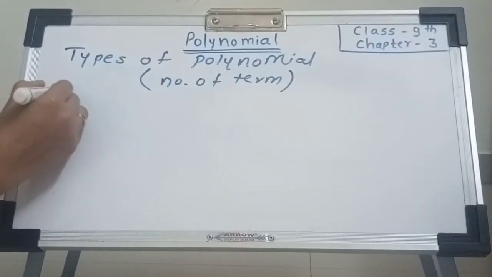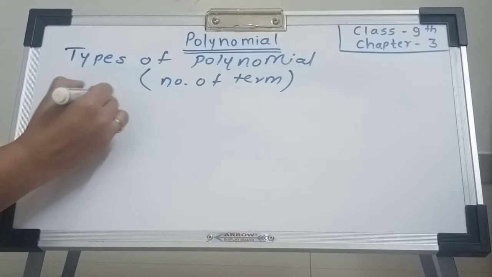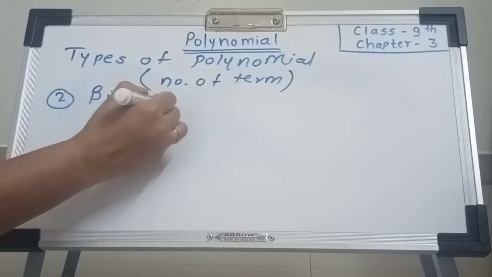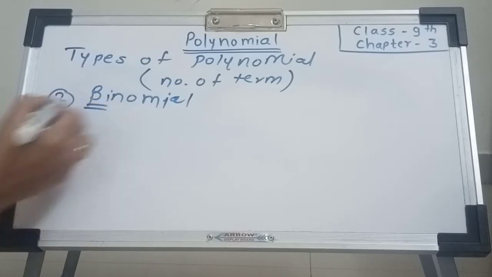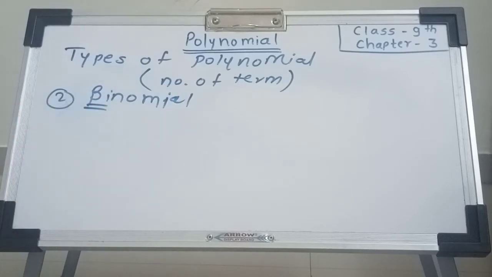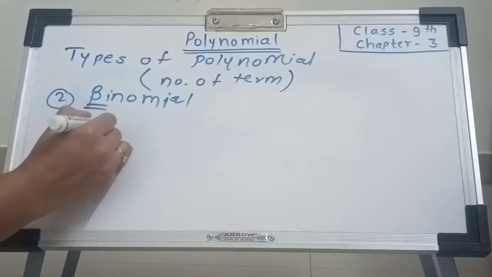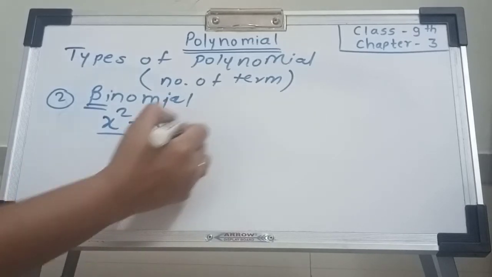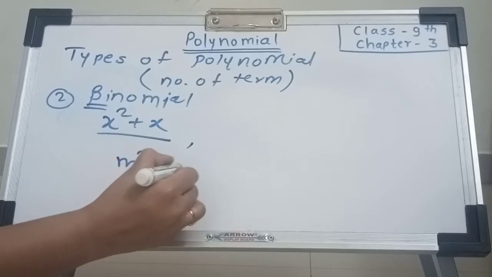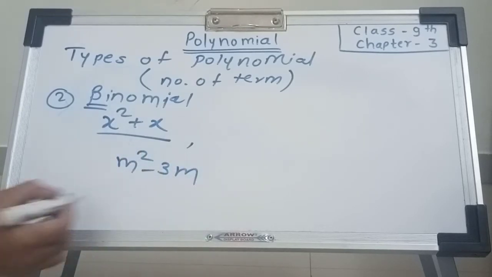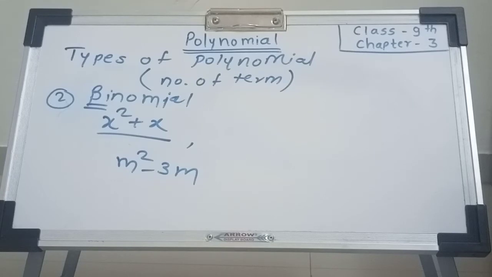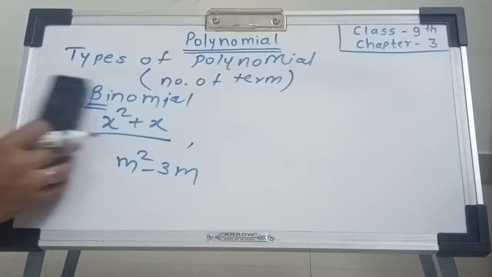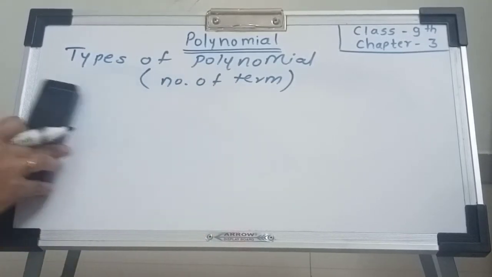Now second, binomial. Bi means two. The polynomial having two terms is called binomial. For example, x square plus x. Here these are the two terms, x square and x. Hence it is called binomial. Suppose m square minus 3m. It's called binomial. Here m square and 3m are the two terms. Types of polynomial on the basis of terms: binomial means two terms, monomial means one term.